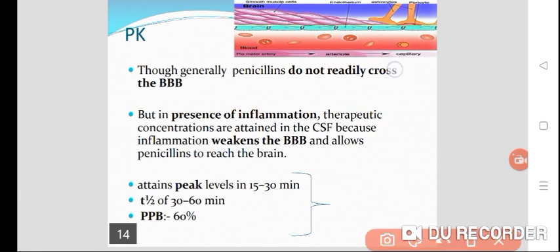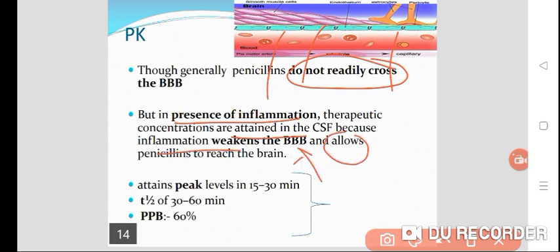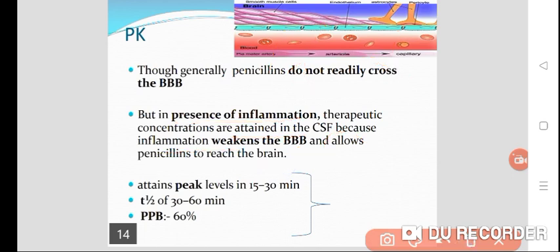Generally, penicillins do not cross the blood-brain barrier normally, but in the presence of inflammation, such as meningitis or meningeal inflammation, therapeutic concentrations are attained in the CSF, because inflammation weakens the blood-brain barrier and allows penicillins to reach the brain. Peak levels are attained in 15 to 30 minutes when given parenterally. Half-life is 30 to 60 minutes and plasma protein binding is 60%.